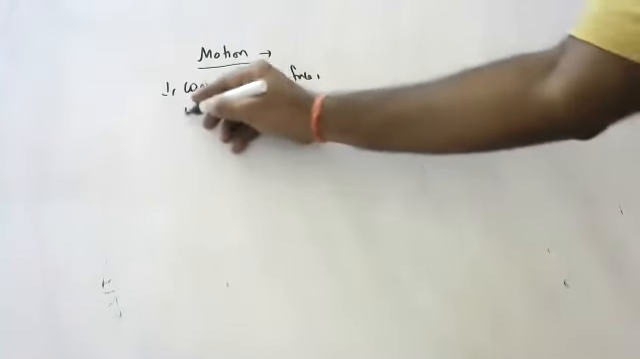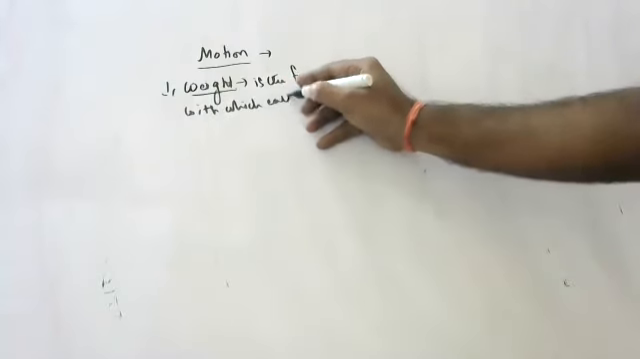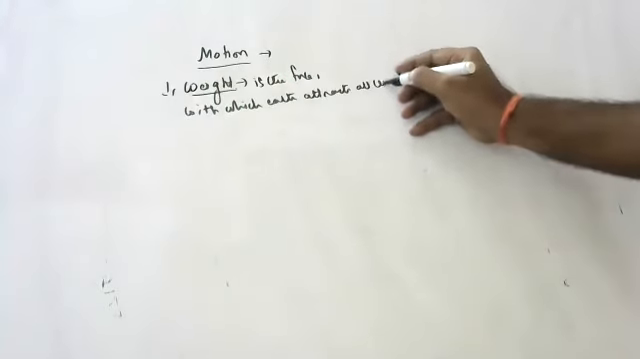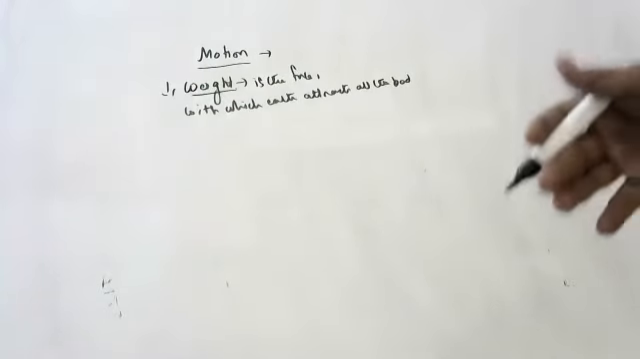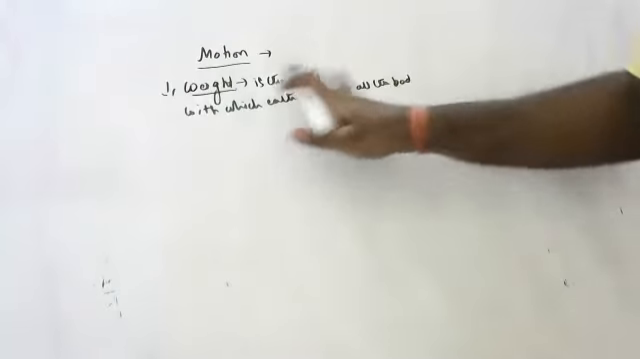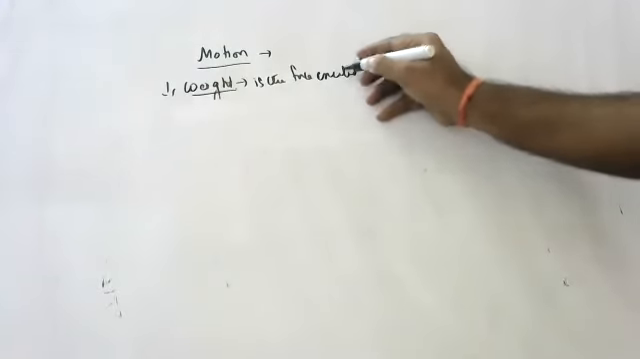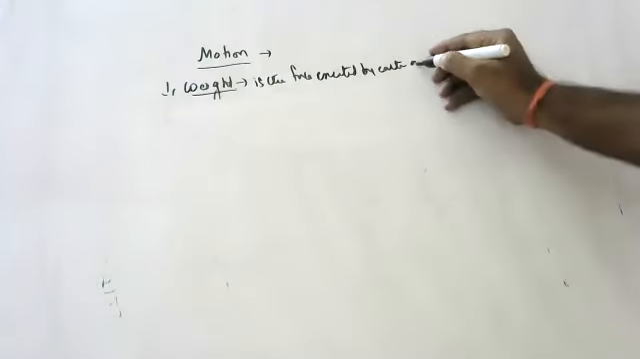Weight is a force with which Earth attracts all the bodies. Weight is the force exerted by Earth on the body. Weight is the force exerted by Earth on the body.